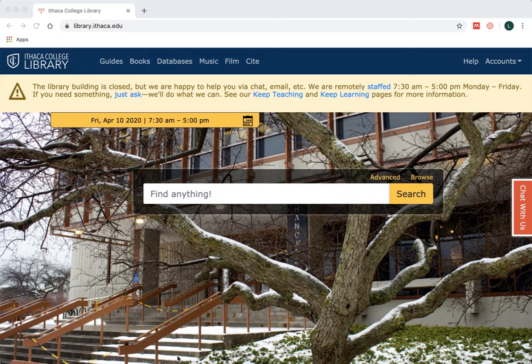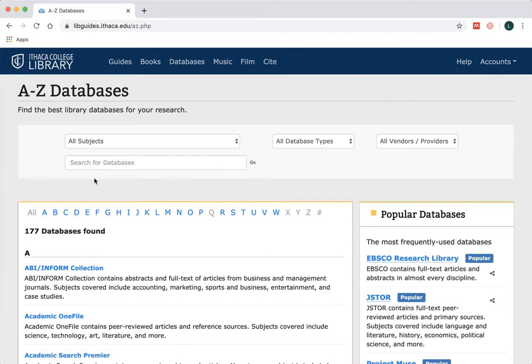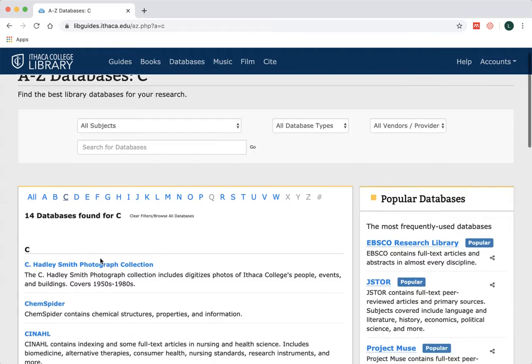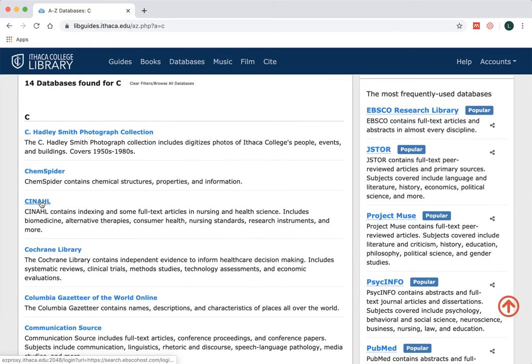Hi everyone, I just wanted to get a quick review of CINAHL, which is a database that we examined on Wednesday in our Zoom meeting. So to get to CINAHL, you're going to click on Databases and then click on the letter C, and here's CINAHL. And CINAHL stands for the Cumulative Index of Nursing and Allied Health.